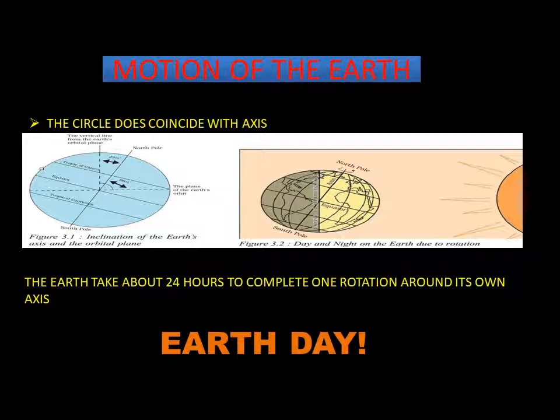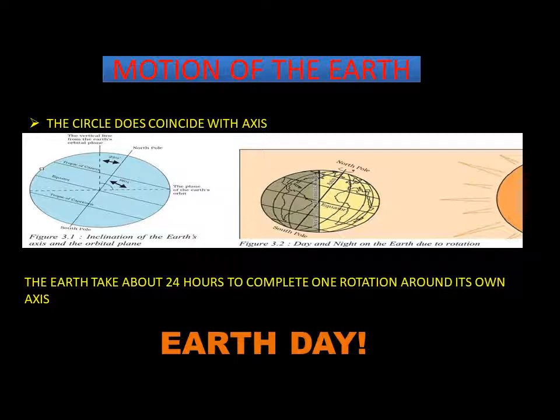Circle of illumination does not coincide with the axis of the earth. As a result, at the north pole you would have 6 months of day and 6 months of night, and at the south pole 6 months of day and 6 months of night. On the equator, there will be equal distribution of sunlight. Inclination will change as we move towards the poles.